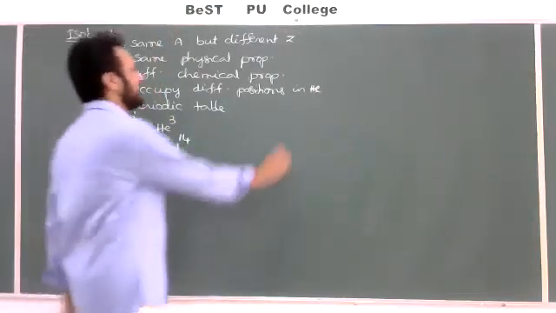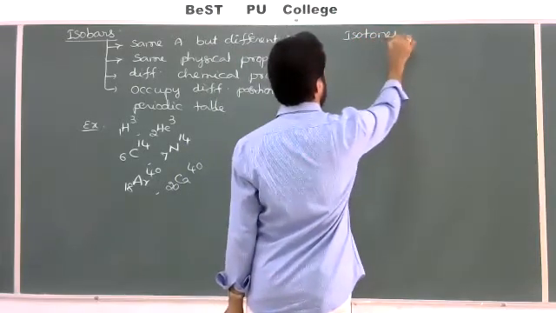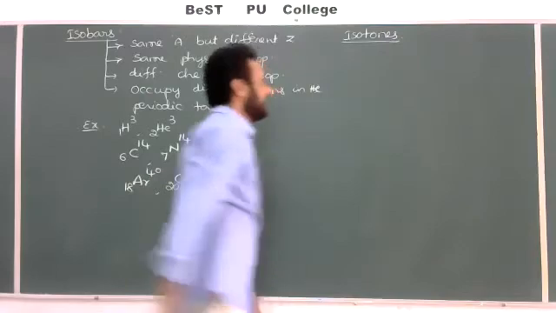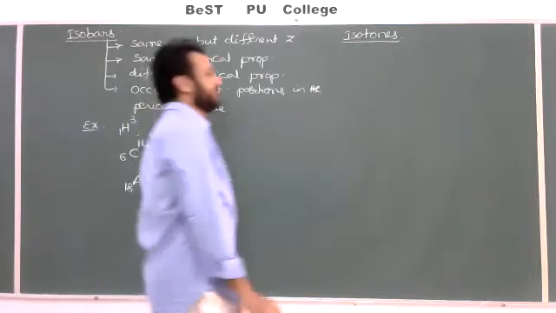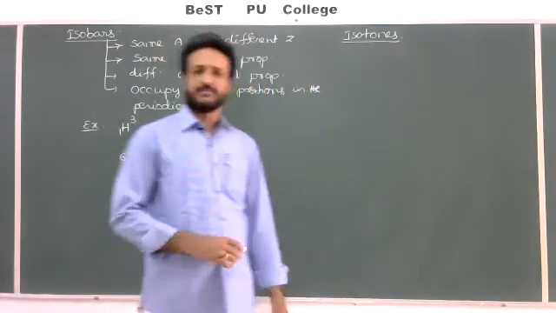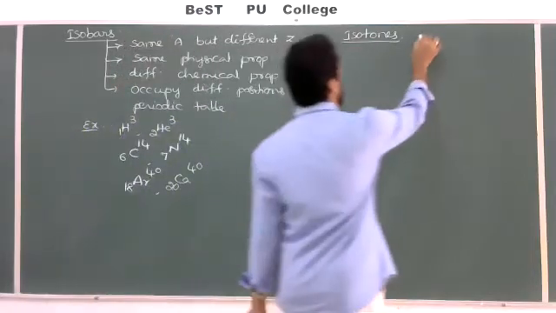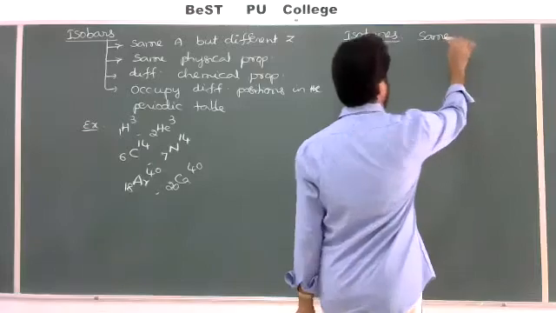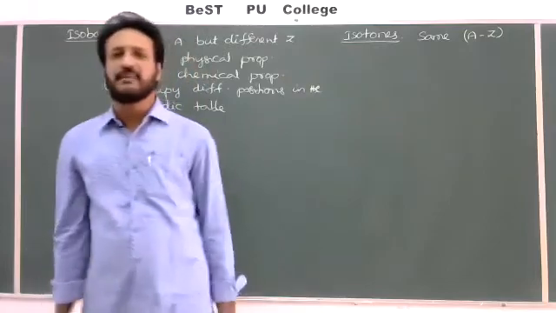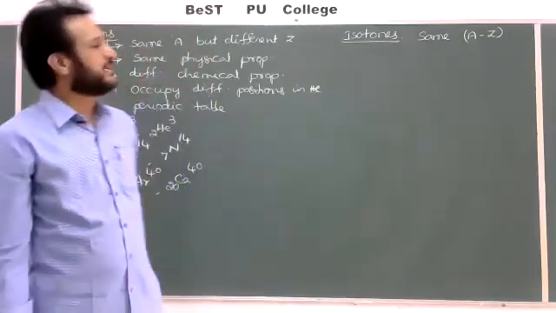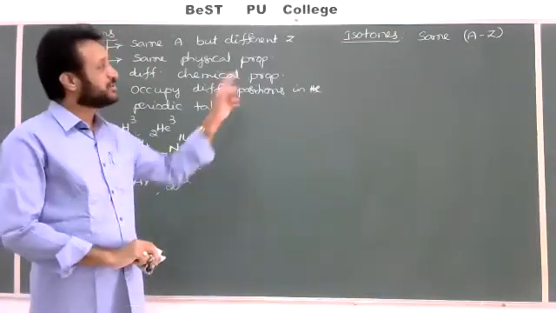Isotopes, isobars. Next one, what are isotones? Isotones. Here they have the same number of neutrons. The atoms which have different atomic number, different mass number, or maybe the same also, but have the same number of neutrons, the same A minus Z. I have already given A minus Z as the number of neutrons. So atoms which have the same number of neutrons are called isotones.